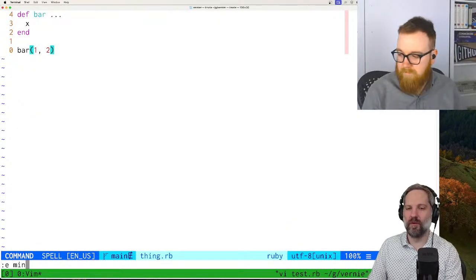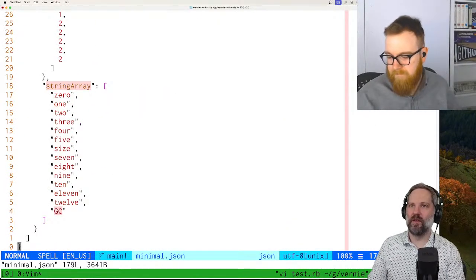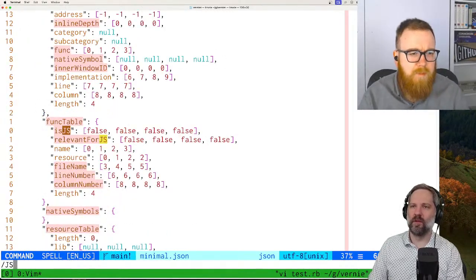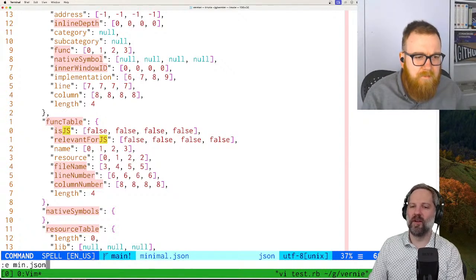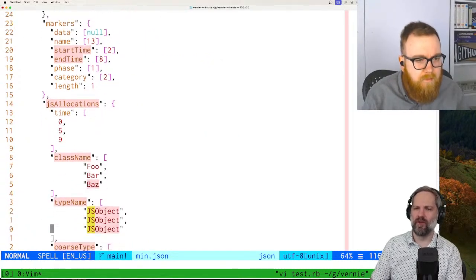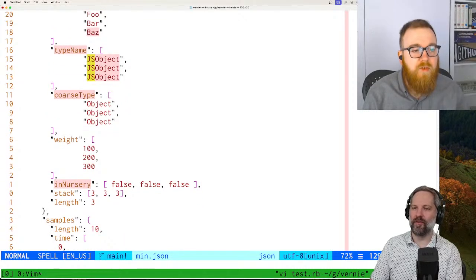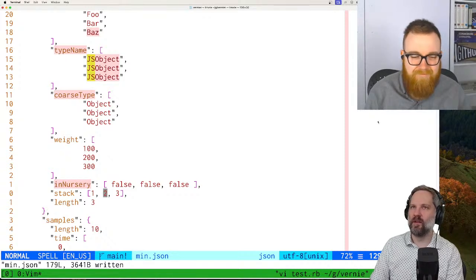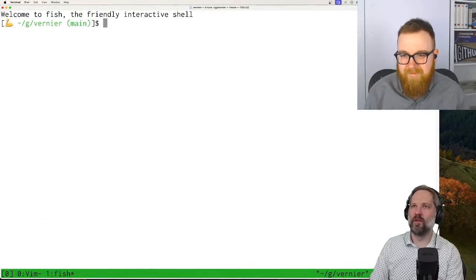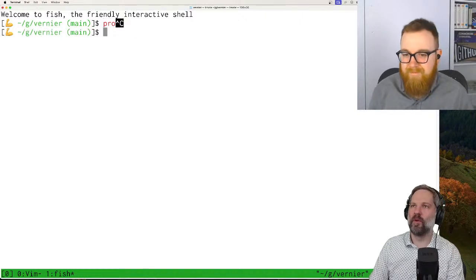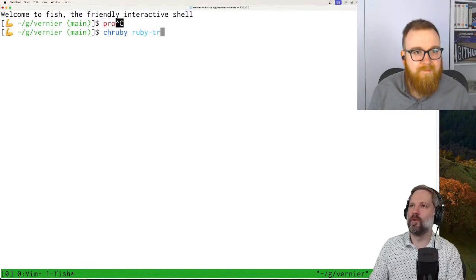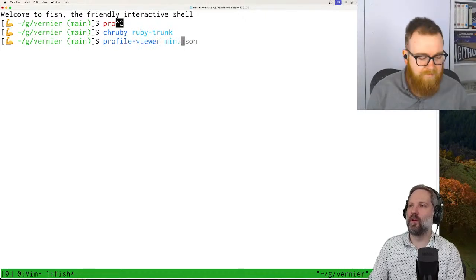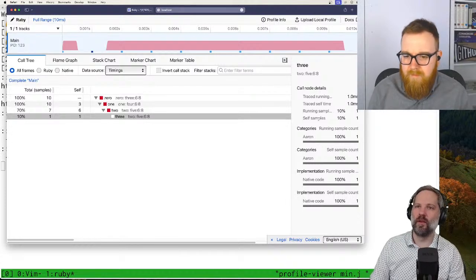Let's fix that. It should be JS allocations or something like that. Oh, I'm editing the wrong file. There it is. So we could change the stacks to 1, 2, and 3, and then let's make a new terminal. Then if we open them, min.json. There.